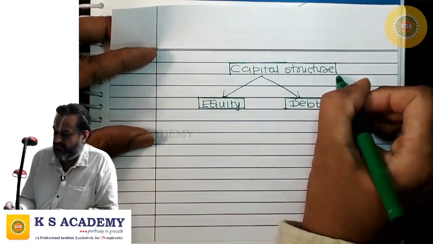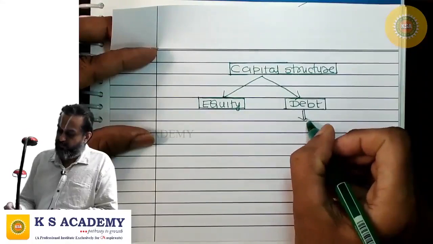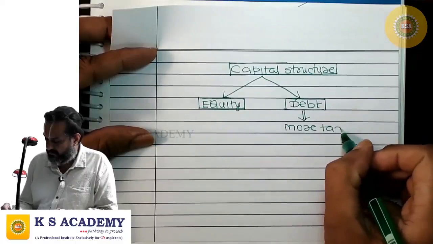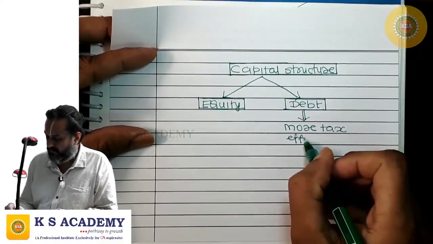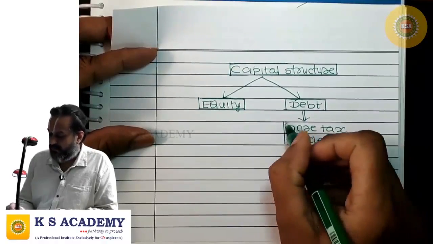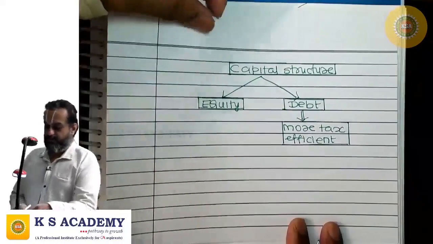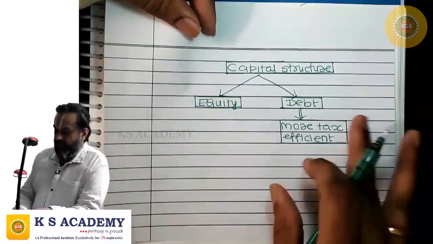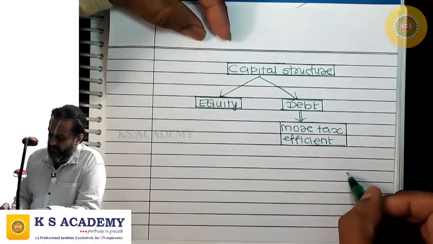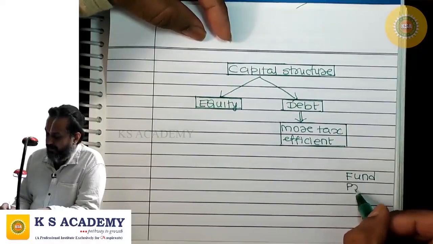See, debt is more tax efficient than equity. Why do we say debt is more tax efficient? Because to the person who provides us debt funds, to the fund providers, we pay interest.